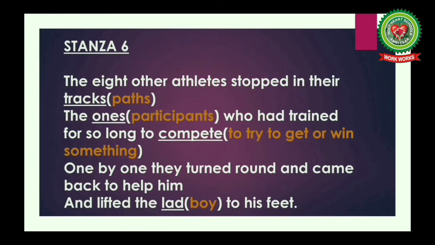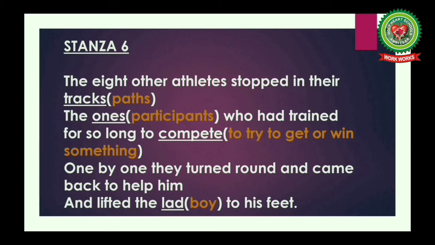Now, let's read stanza 6 of the poem. The 8 other athletes stopped in their tracks. The ones who had trained for so long to compete, one by one they turned around and came back to help him and lifted the lad to his feet.